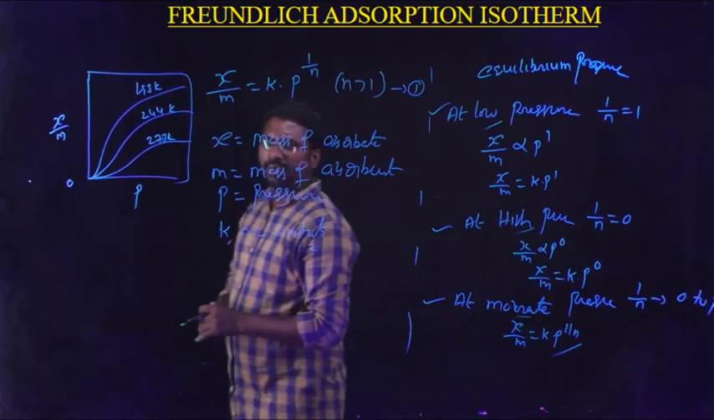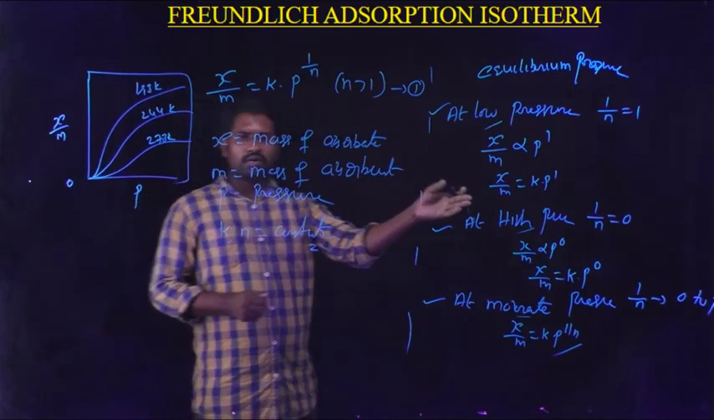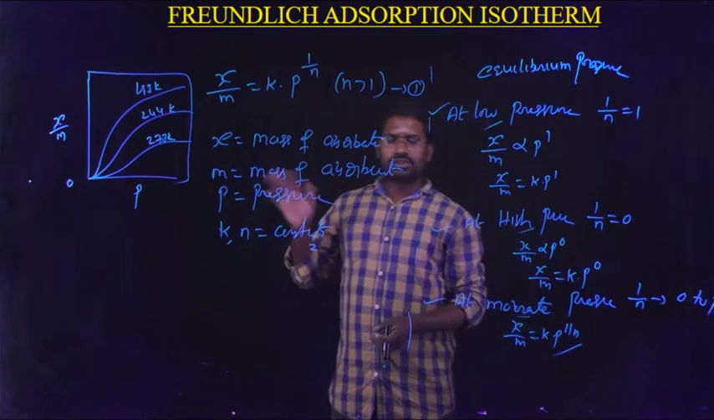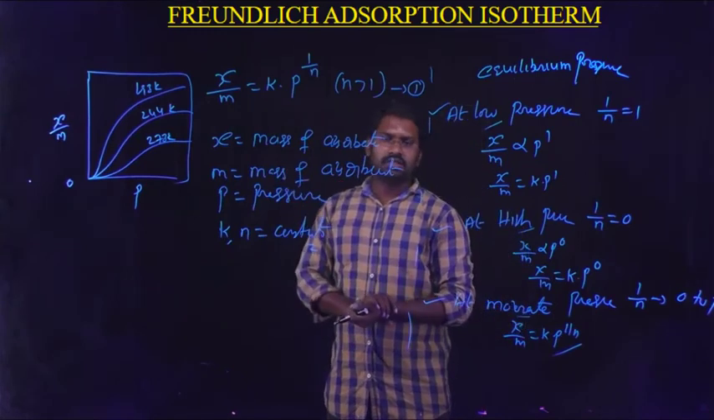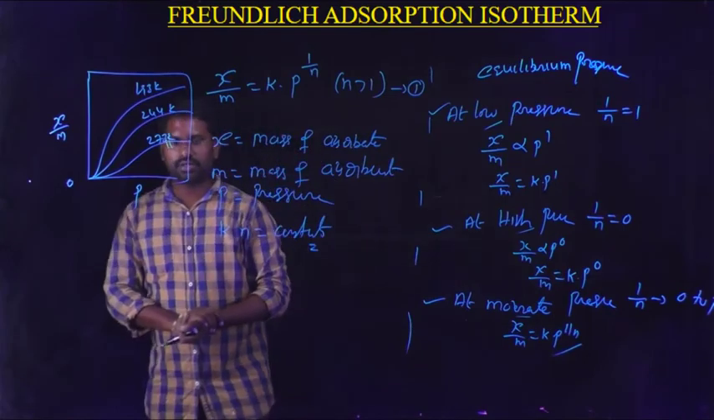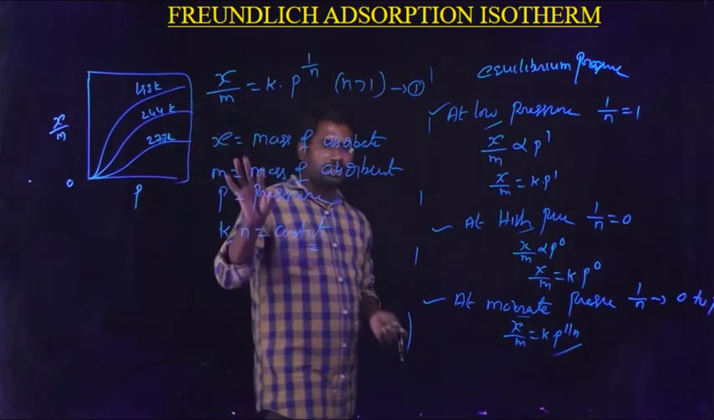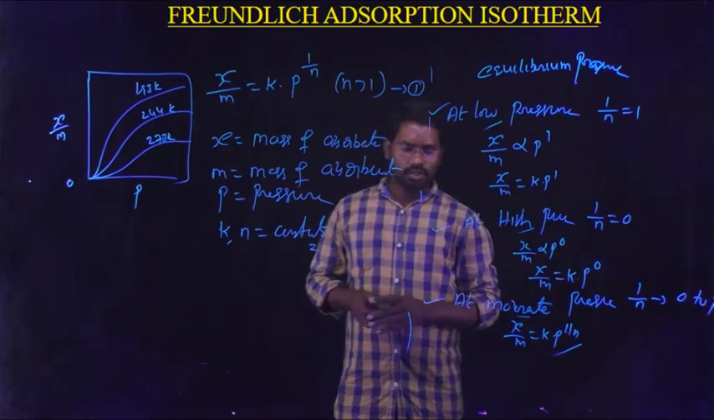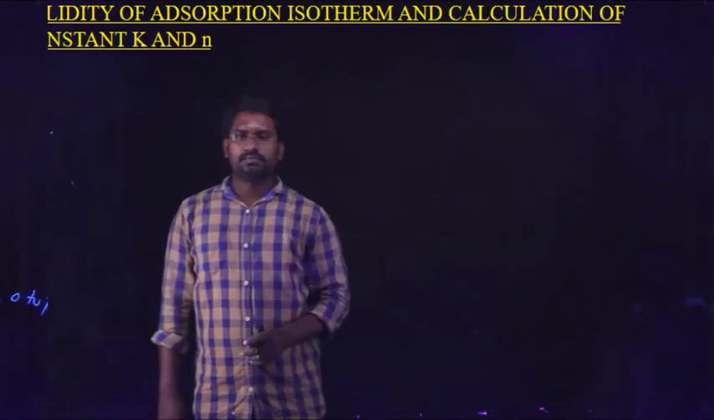But Freundlich adsorption completely fails at high pressure. At high pressure, the 1 by n value comes to 0, and automatically the extent of adsorption is completely independent of the pressure. That's why Freundlich adsorption fails. Okay students, this is the main important formula regarding Freundlich adsorption: x by m is equal to k into p power 1 by n.